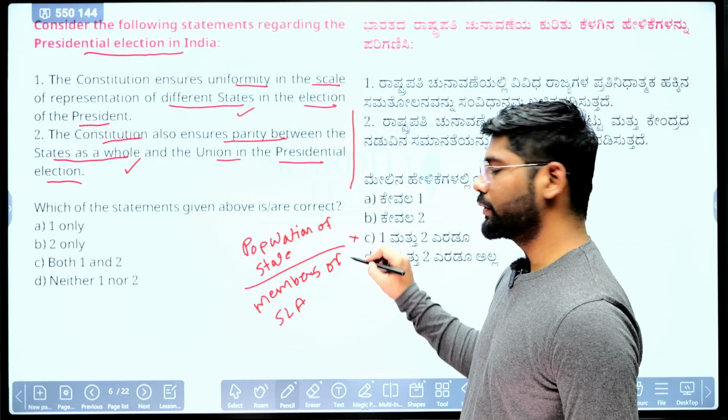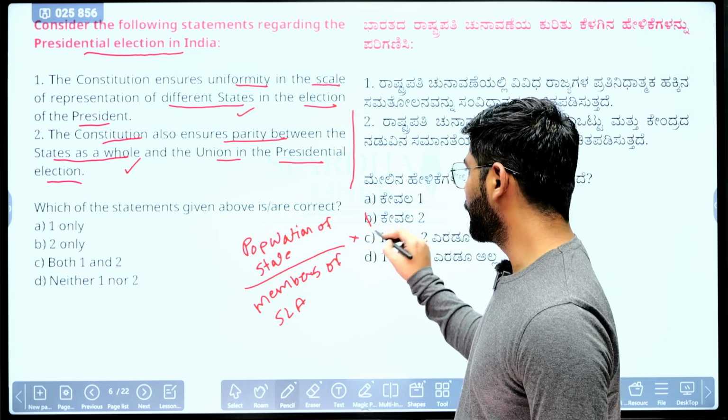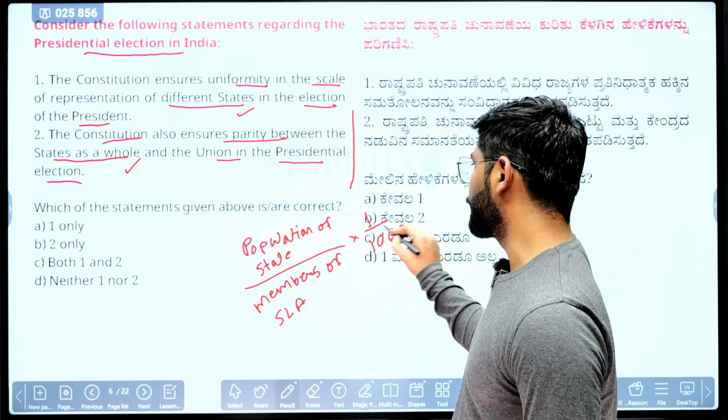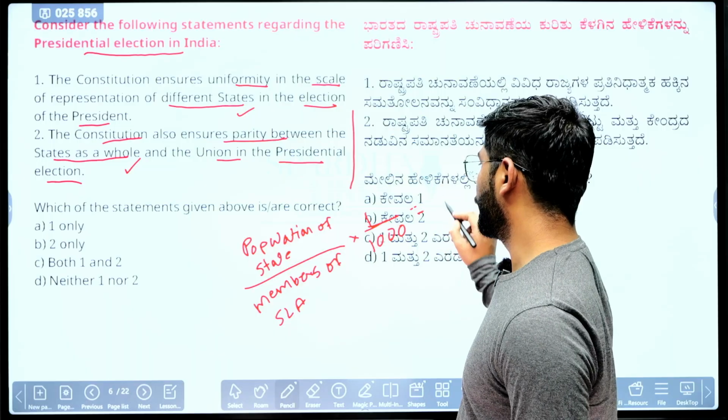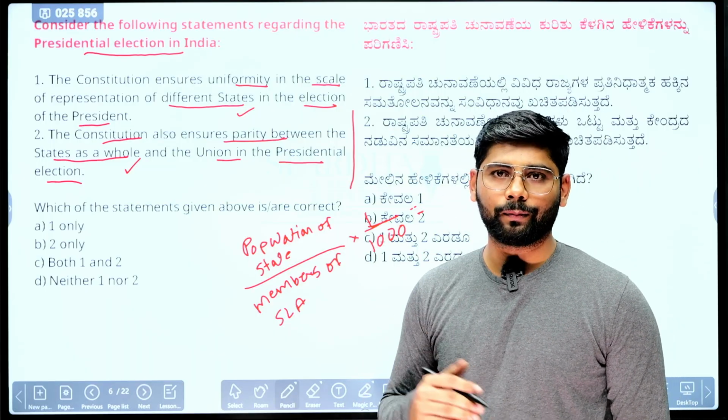And to neutralize it, or to ensure the uniformity of scale, they multiply it by 1 divided by 1000. So you will get a more or less uniform weightage for the values of MLA votes of the different states.